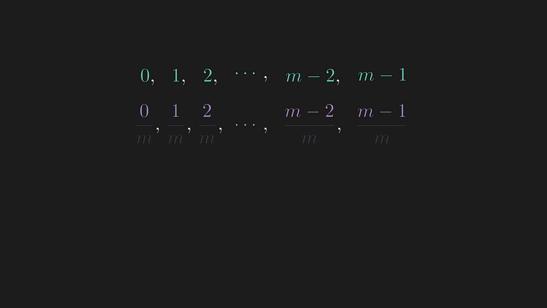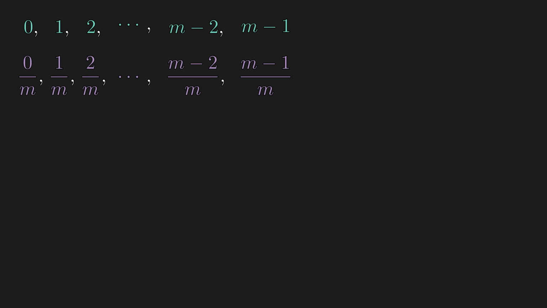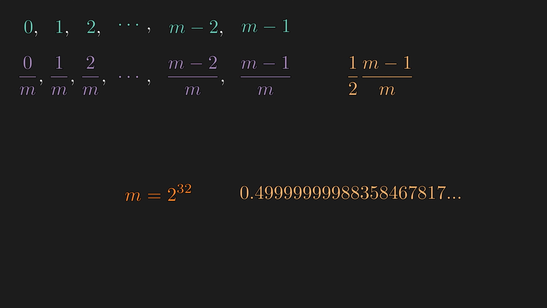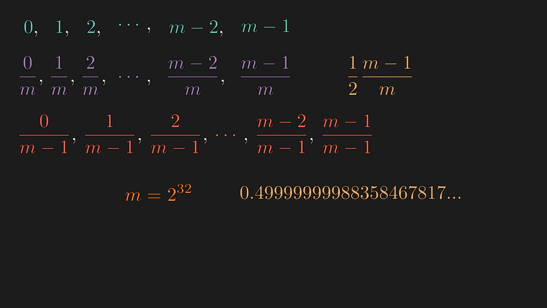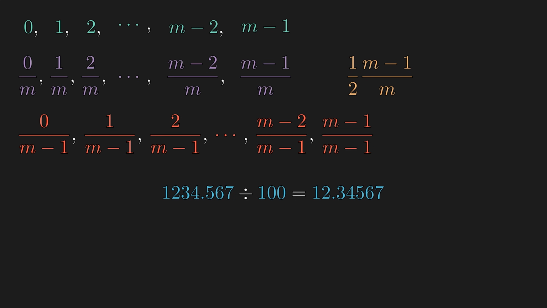If we divide each of these numbers by m, then each of these numbers go from 0 to some number barely less than 1. If we take the mean of these numbers, we get 1/2 times m-1 over m. And if we work over 32 bits, which is a common choice for computer arithmetic, there is a very slight bias towards the left. So why don't we just divide by m-1 instead? Well, the problem with that is division by any number can get pretty costly. But division by a power of 2 is simply shifting bits, just like how division by a power of 10 is shifting digits.